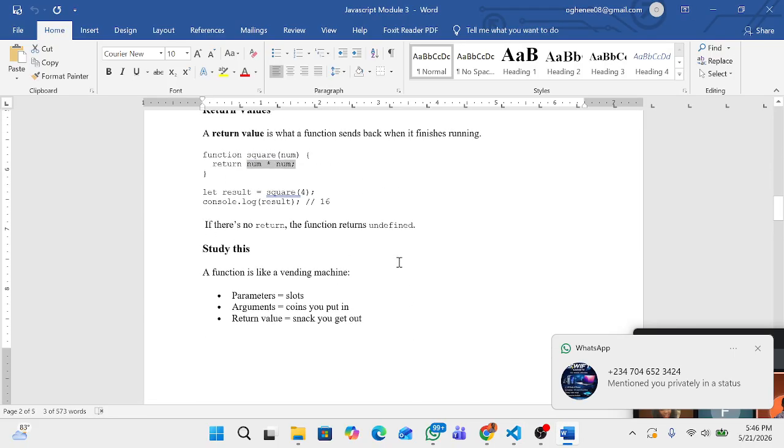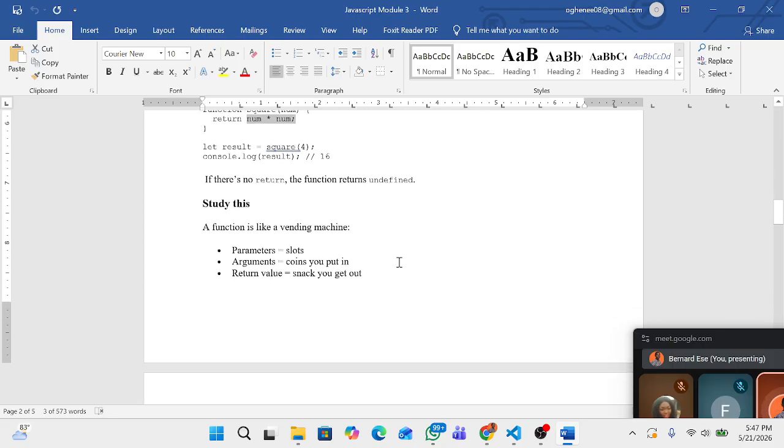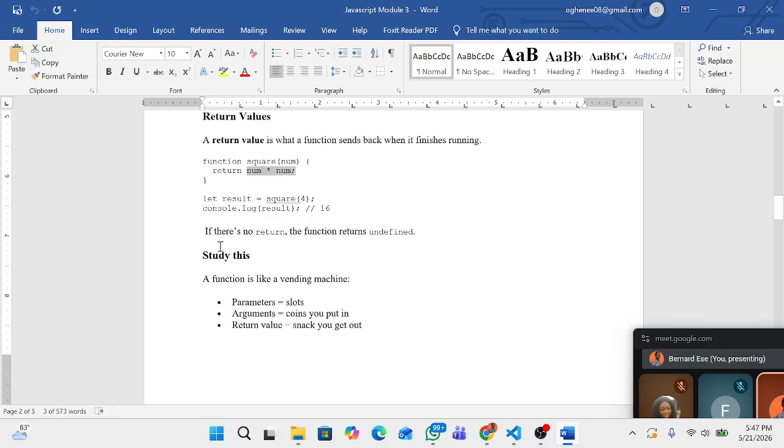Alright. So on your own time you have to study. You have to know that a function is like a machine. If a feeding machine, I don't actually know what a feeding machine is, but you can google it, it receives parameters, which is just like a slot. The argument is the coin you put in, then the return value is what you get out. So it's just like an oven for baking cake.